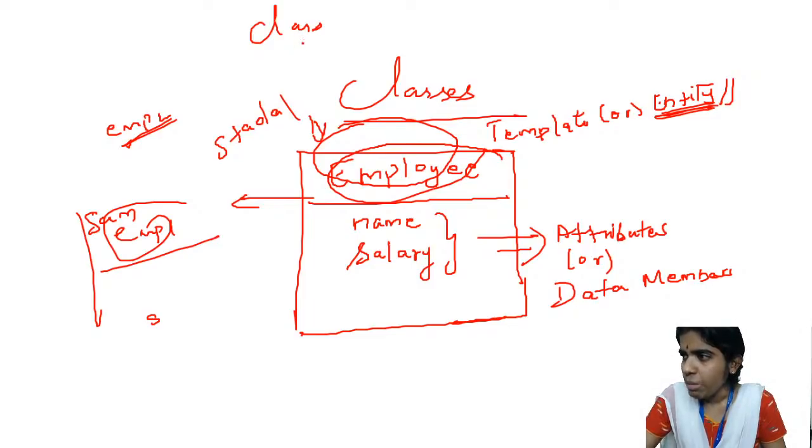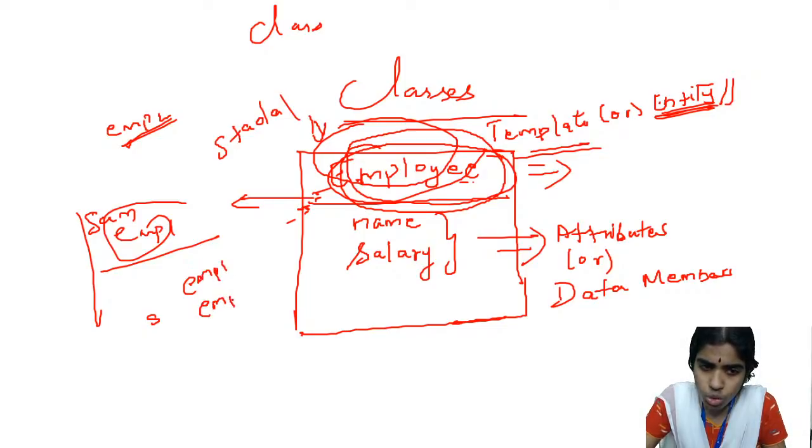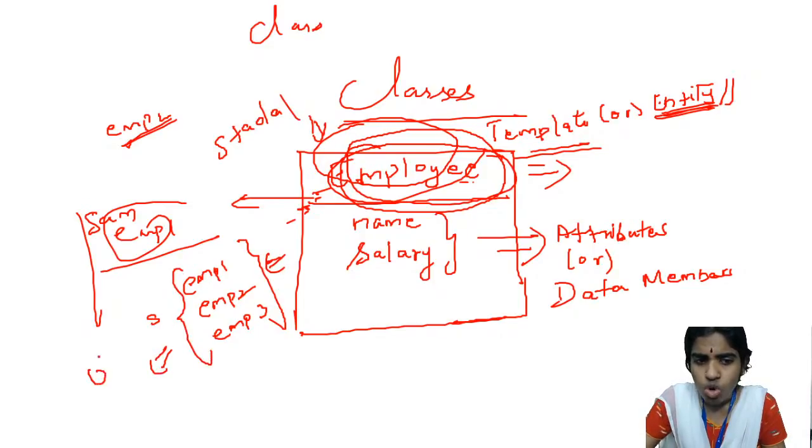Any more doubts? What do you mean by classes and objects? Is that clear? I'll go a bit slow. So, what do you mean by a class? A separate entity, a standalone unit, a template. This is called a class. Many instances of this type can be created, for example employee 1, employee 2, employee 3. These are different objects. Many instances of this type can be created, and these are called objects.